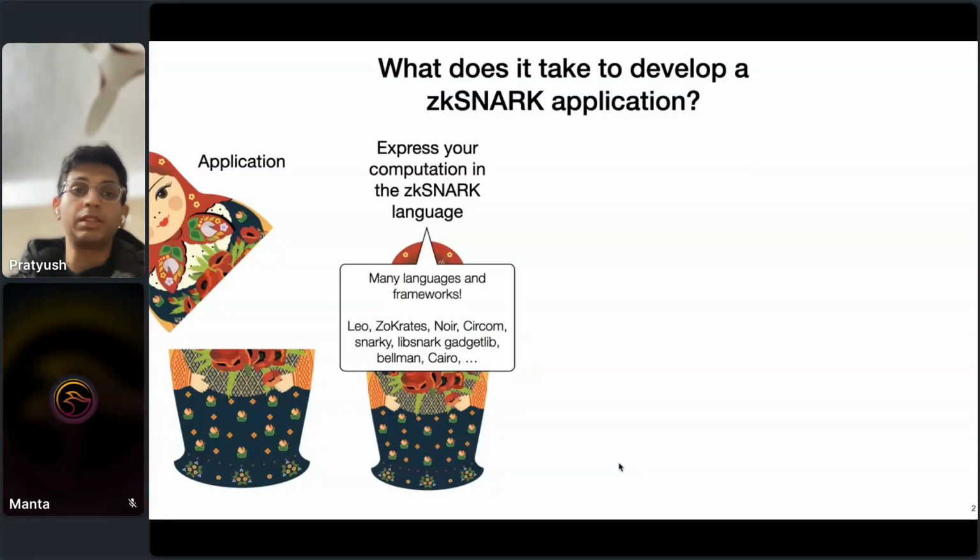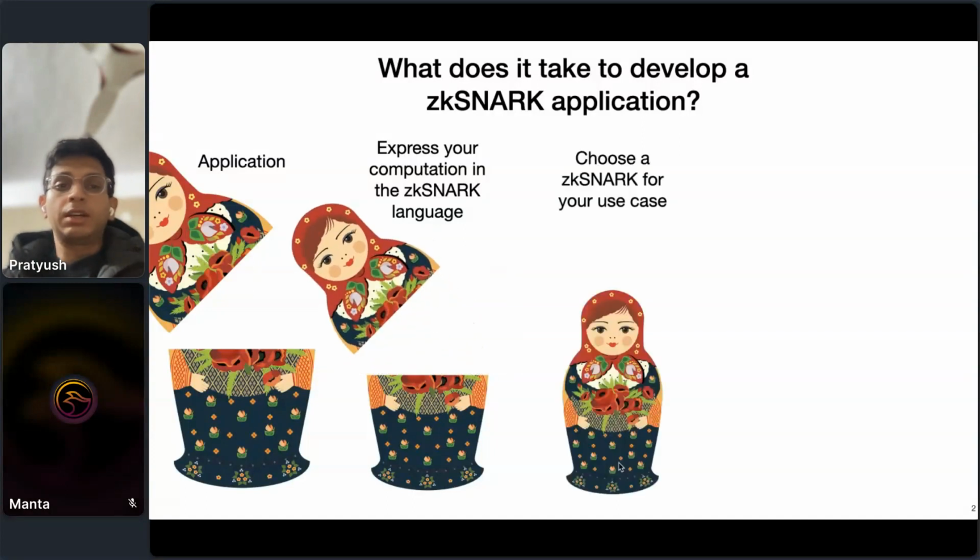The issue here is that there are many languages and many frameworks for doing this today, right? You have Leo, Socrates, Noir, basically any number of languages and DSLs and various techniques for writing or expressing your problem in a way that the SNARK understands, because the SNARK doesn't usually out of the box understand a language like Python. Okay, so this is step one.